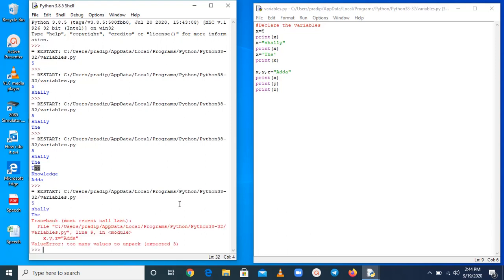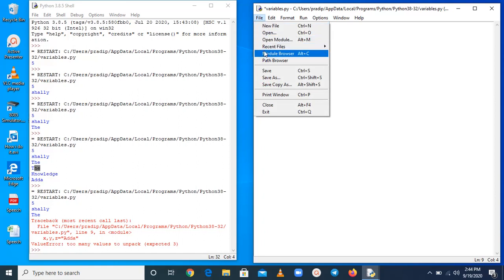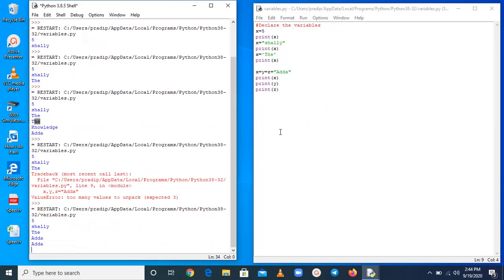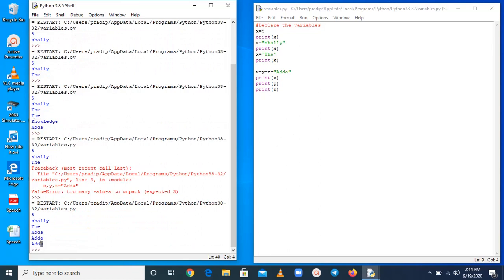So here, actually we are getting some error, there is a syntax error, just make it like this. Save this file and run. Here you can see the same value is assigned to all the variables x, y, z. So this is the method and this is the rule for how you can declare.